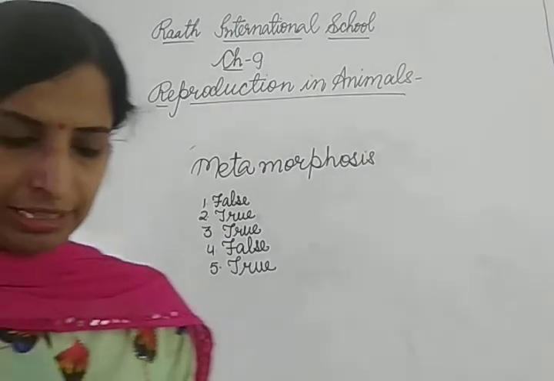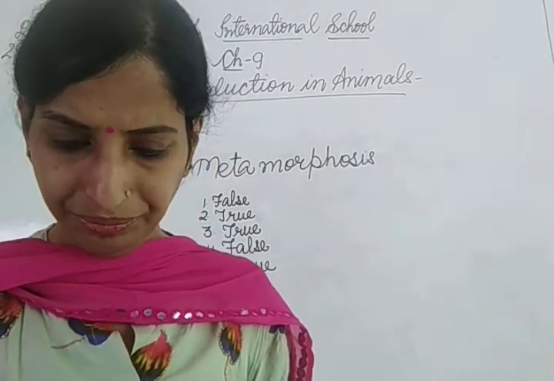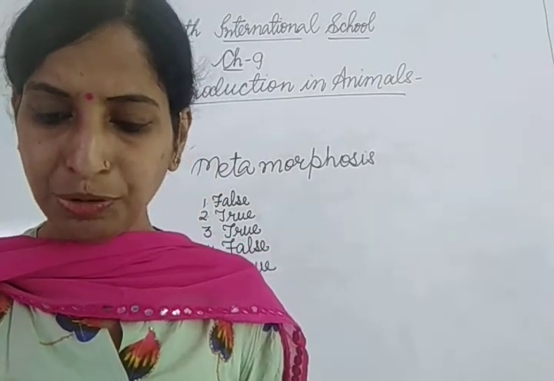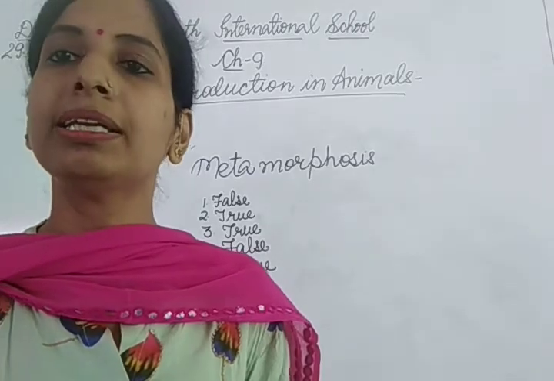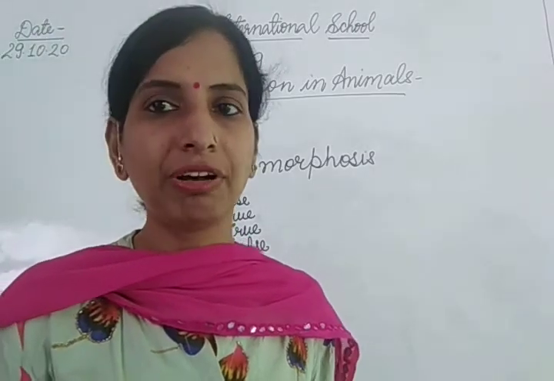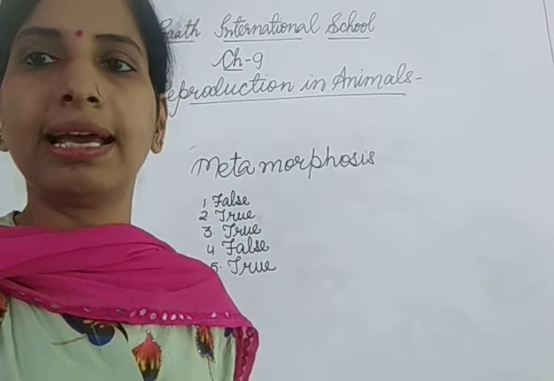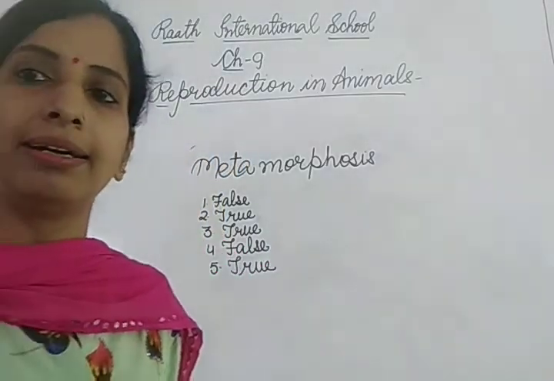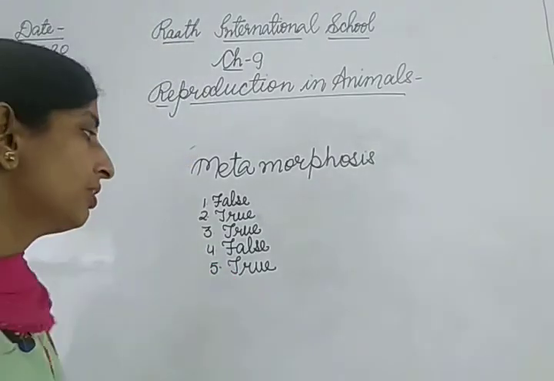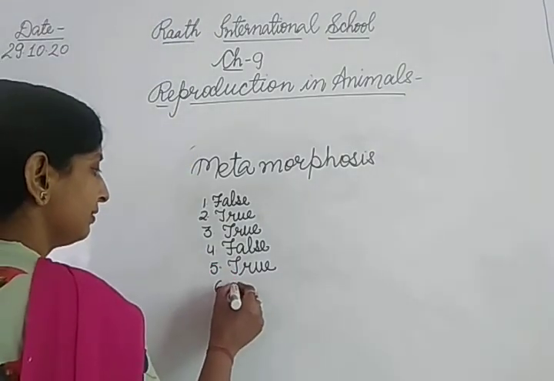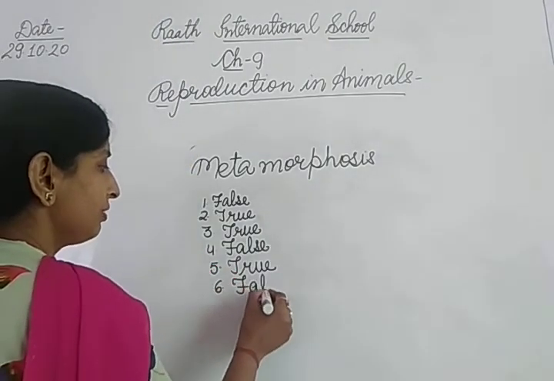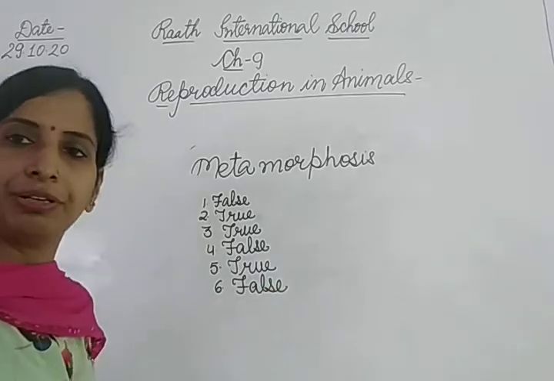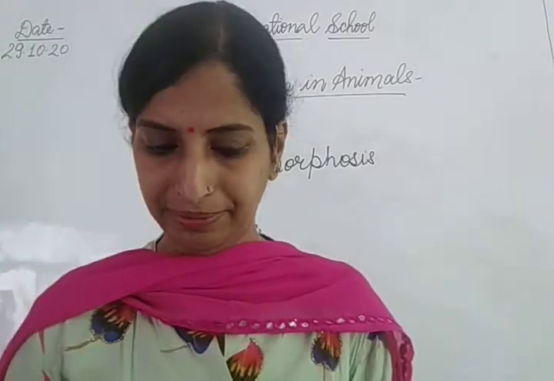Now the next statement, amoeba reproduce by budding. Amoeba, they reproduce by budding. This is false. We have just discussed that amoeba reproduce by binary fission and hydra they reproduce by budding. So this is false. Amoeba, they do not reproduce by budding, they reproduce by binary fission.